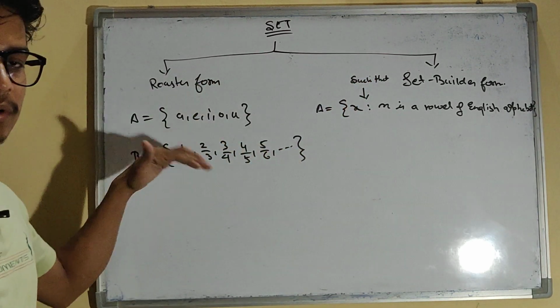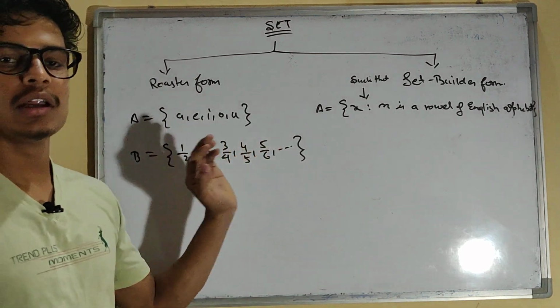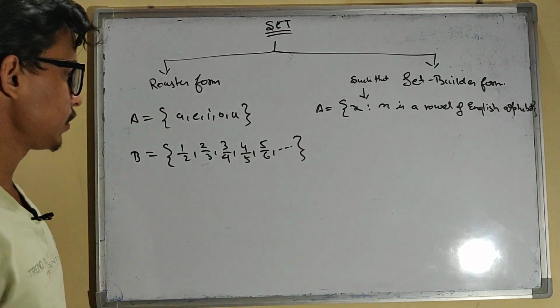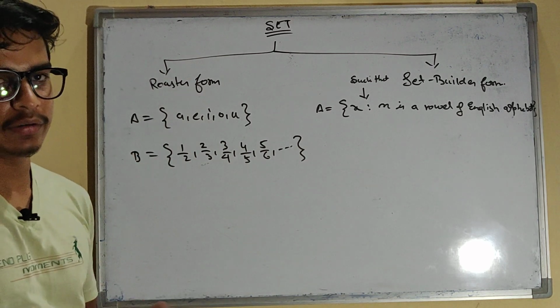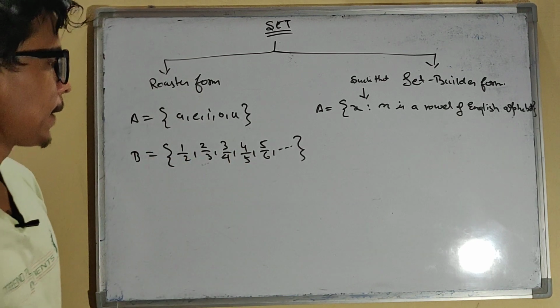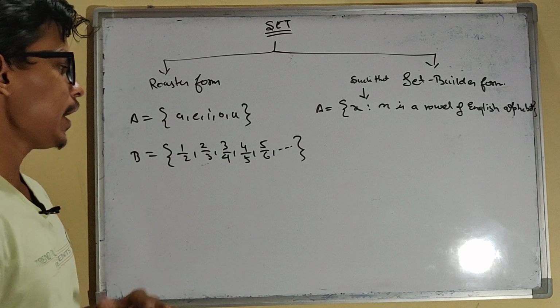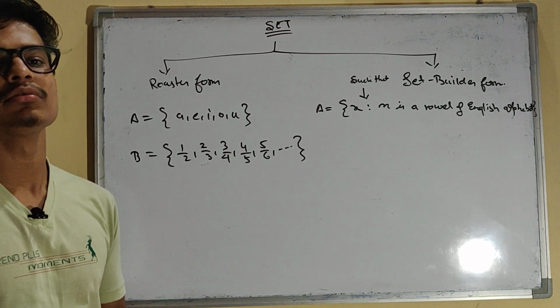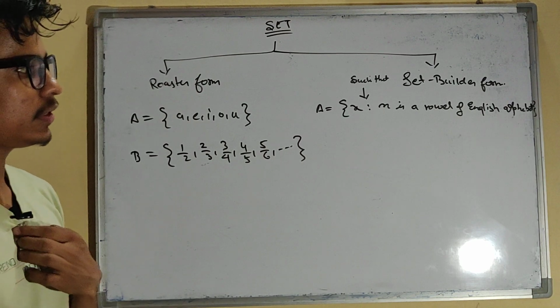And still we are not able to write all the elements. So for that purpose we just leave it by a dash. This is basically the drawback, if you can say so. It means you cannot write down every element. To remove this kind of situation, they came up with the set builder form.